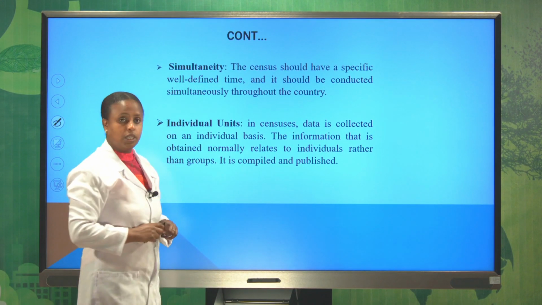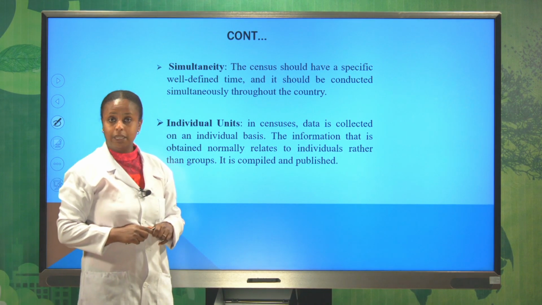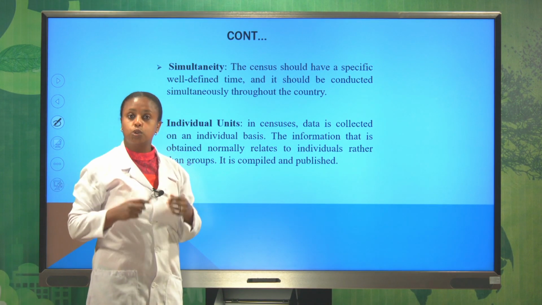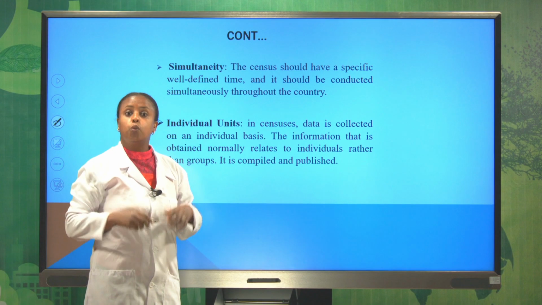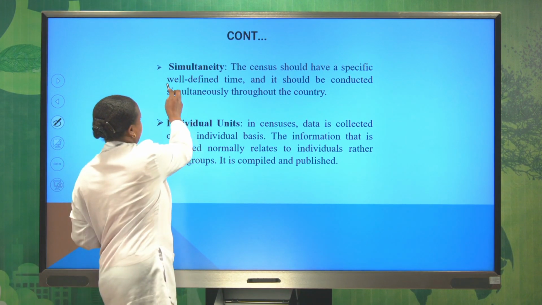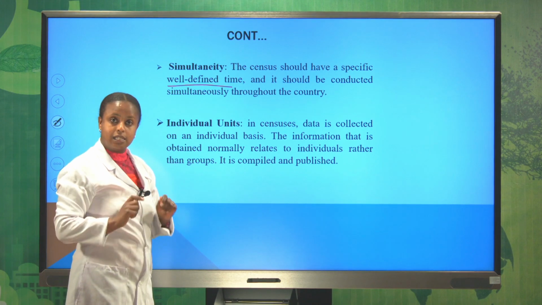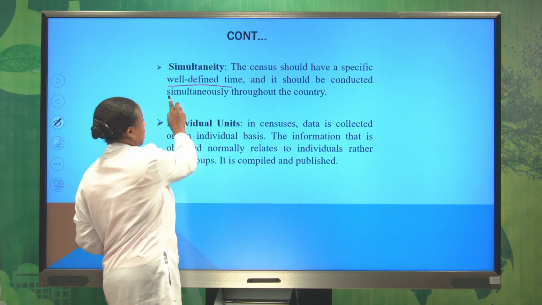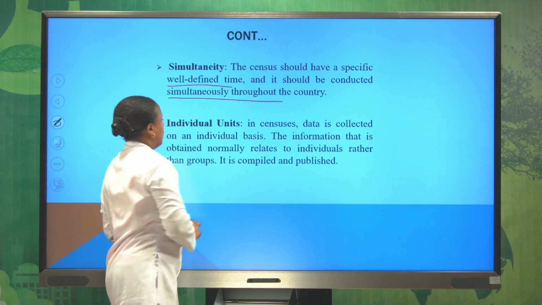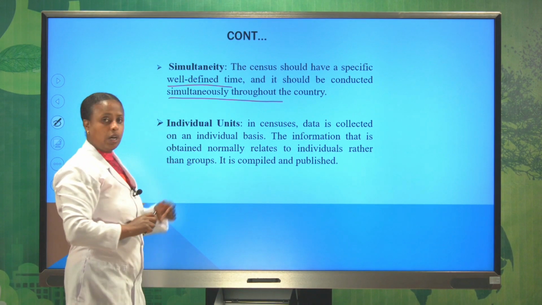The other feature is simultaneity. Simultaneity means census should have a specific well-defined time, and the census should be conducted at the same time throughout the country.